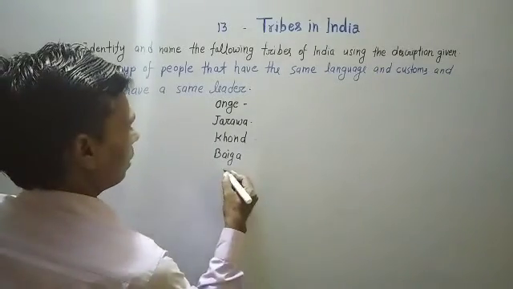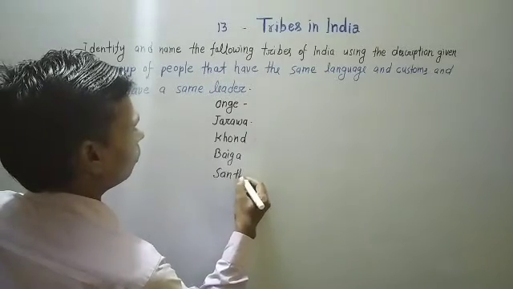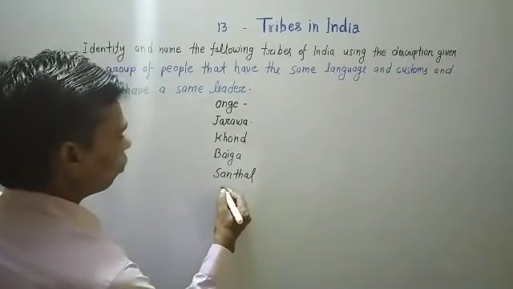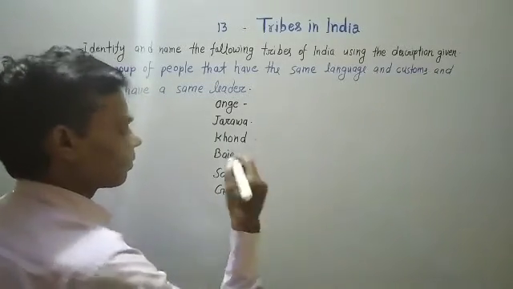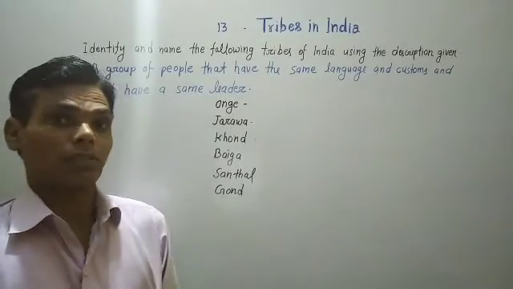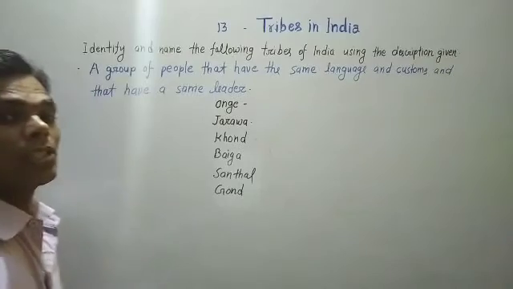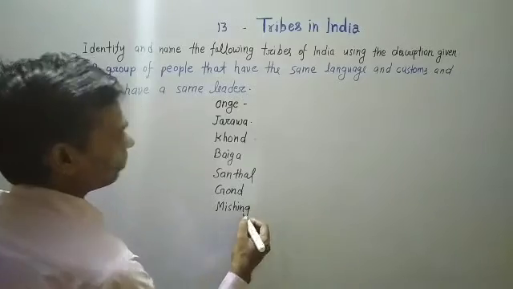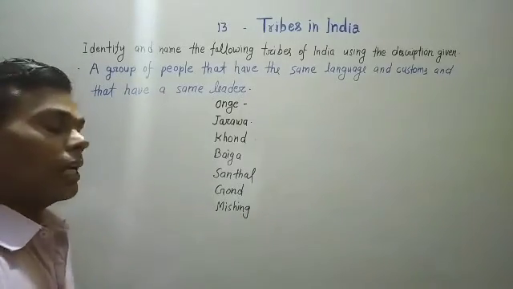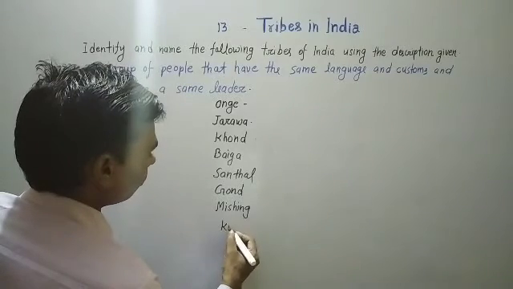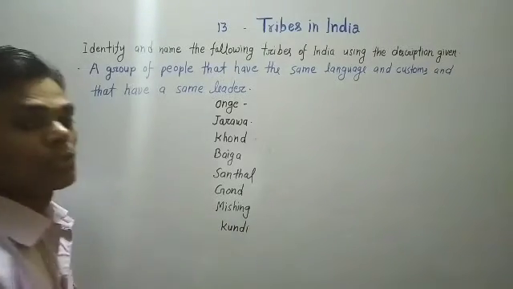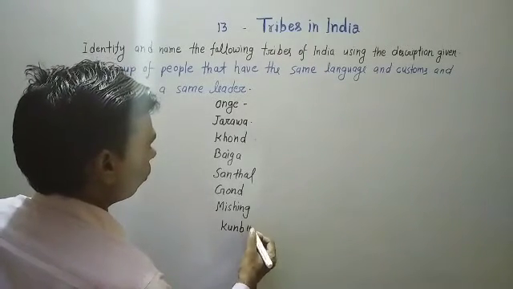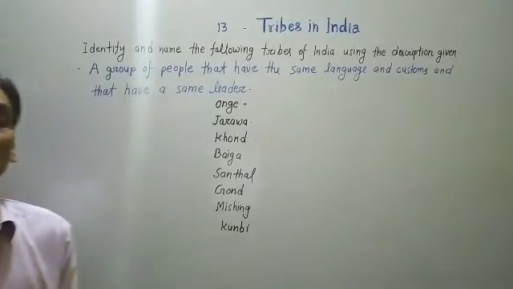Okay students, now Santhal is found in Jharkhand. Gond is found in the state of Chhattisgarh. Now Mishing is found in Assam. And Kunbi, not Kundi, Kunbi is found in Goa.